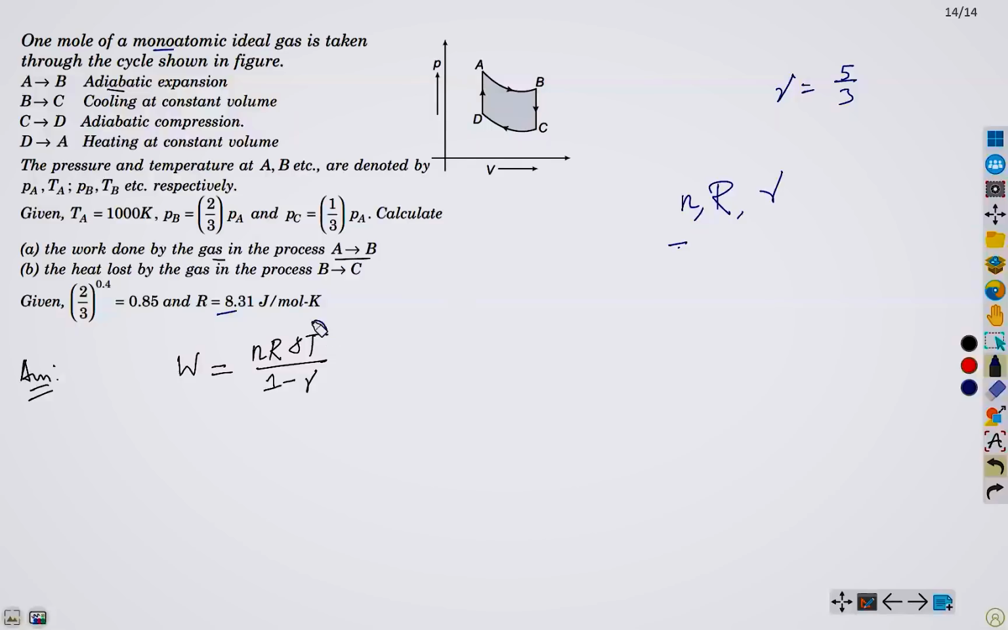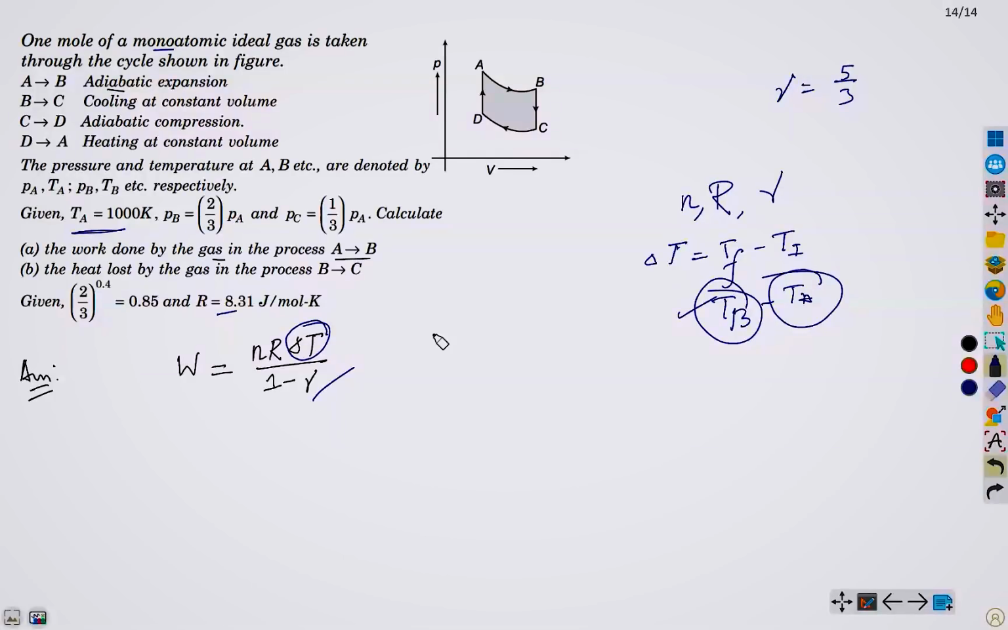We have to investigate this delta T. So what is delta T? Delta T is basically T final minus T initial, and in this case it would be TB minus TA, of which we know TA. TA is given, so we have to evaluate TB only. That's all, so simple. If we can evaluate TB, then we can solve this.